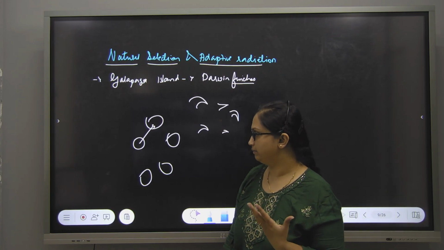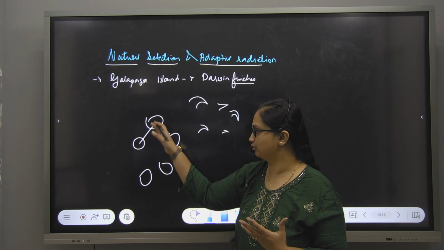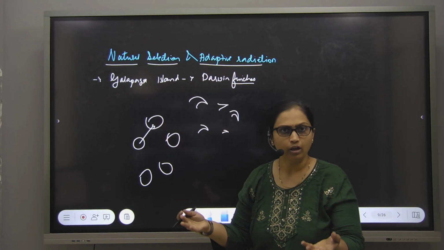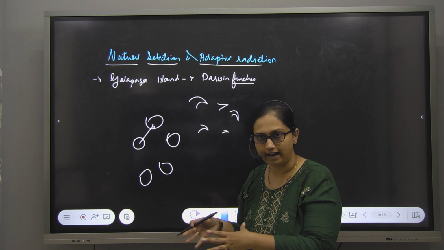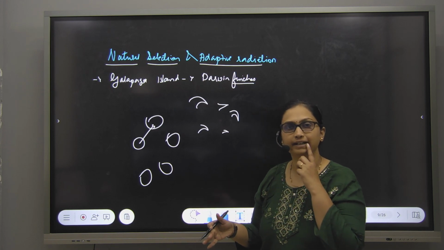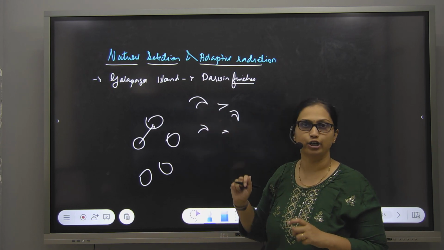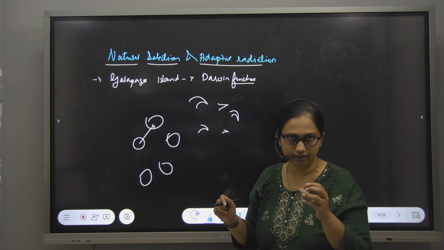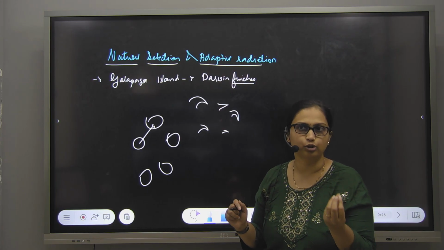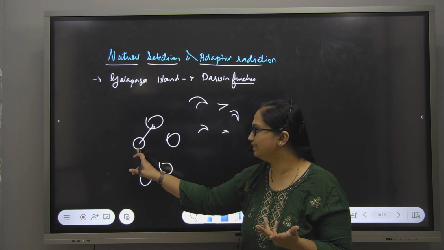When any bird flew from one place to a different island, according to whatever eatable thing was available at that island, the beak size of that bird went on changing. Maybe initially the beak was very small because it was eating only worms and insects.